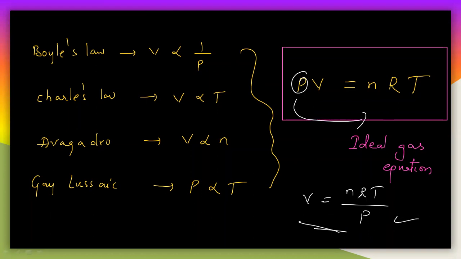That means if all these are constant, then V is inversely related to the pressure. Let us say the number of moles is 1 mole of gas, and R is a gas constant. I will tell you the constant value later, but you have to understand that V is inversely related to the pressure here.